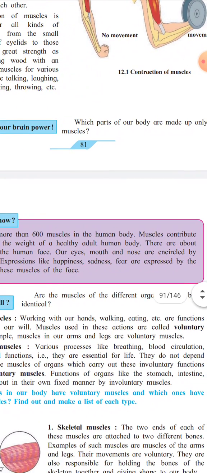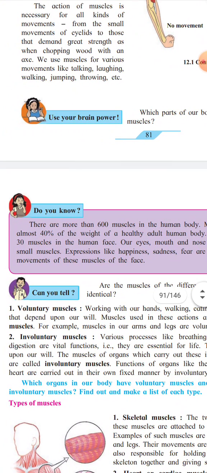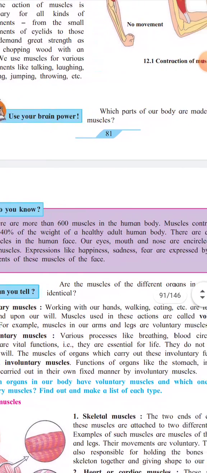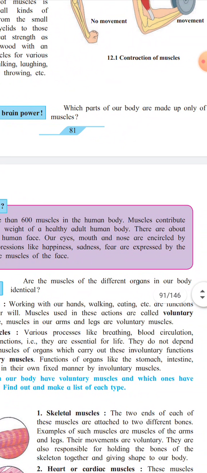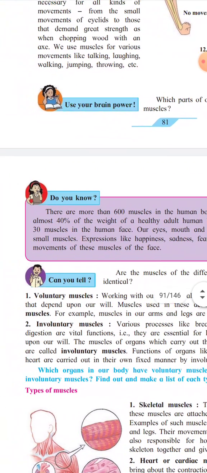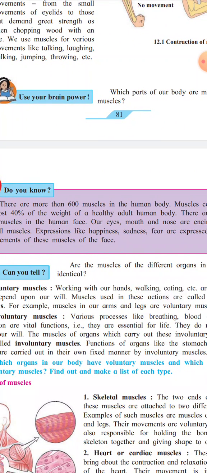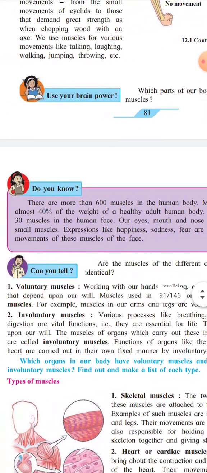There are about 30 muscles in the human face, and our eyes, mouth and nose are encircled by small muscles. Expressions like happiness, sadness and fear are expressed by the movement of these muscles of our face.